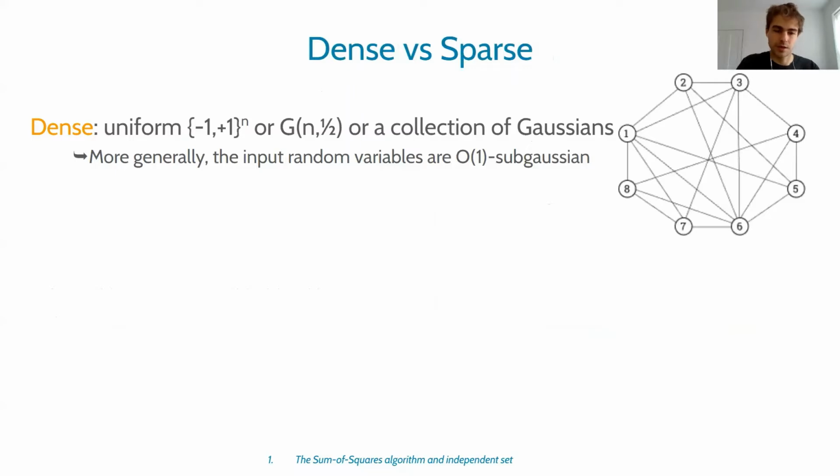So dense can be, for example, a uniformly random bit string over the hypercube of length n, or it could be an Erdos-Renyi graph with constant edge probability, such as 1/2, or it could be a collection of Gaussian random variables. And in general, the input random variables must have moments that are bounded independently of n. In other words, it must be O(1) sub-Gaussian.